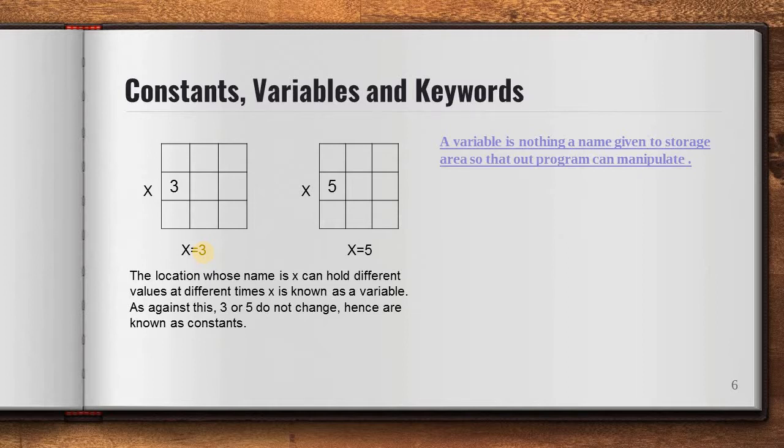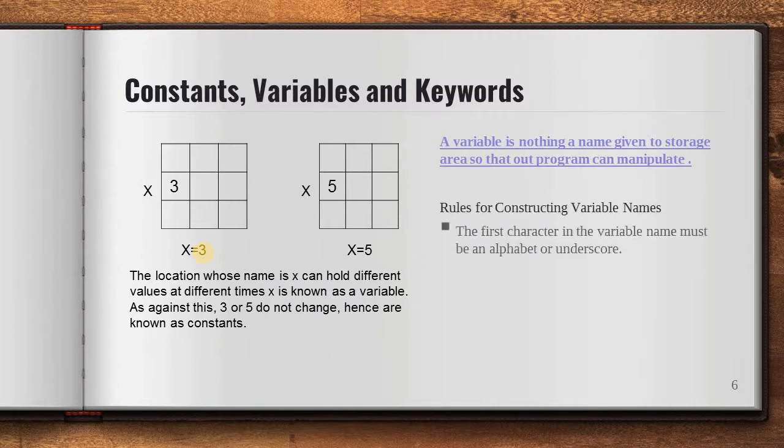A constant's name suggests its purpose. Constant means that once you have declared and assigned a value, it is not going to change for the lifetime of a program. There are certain rules to construct a variable name.